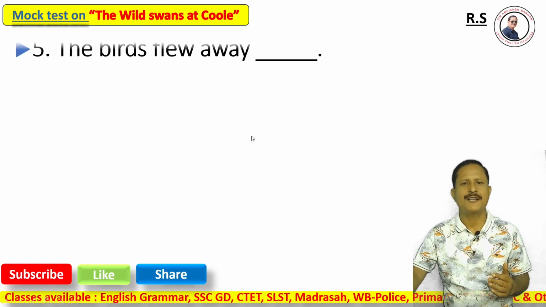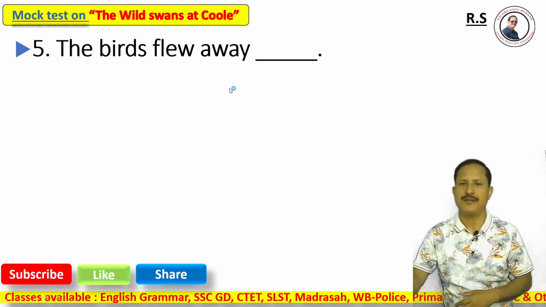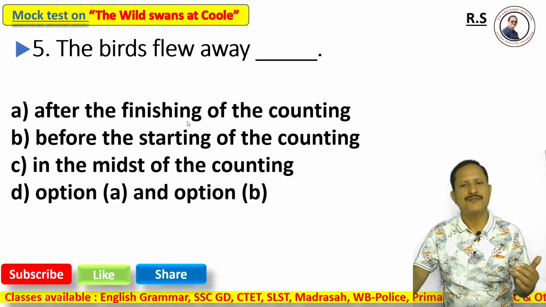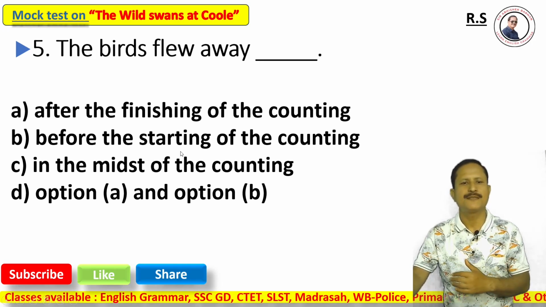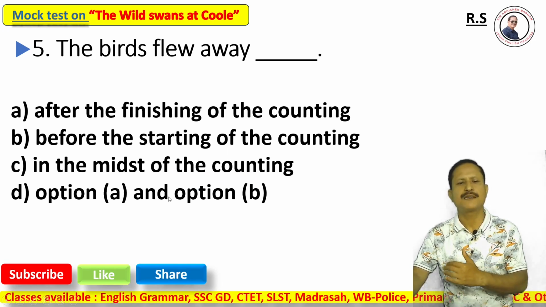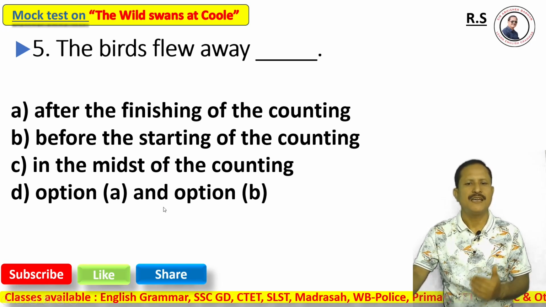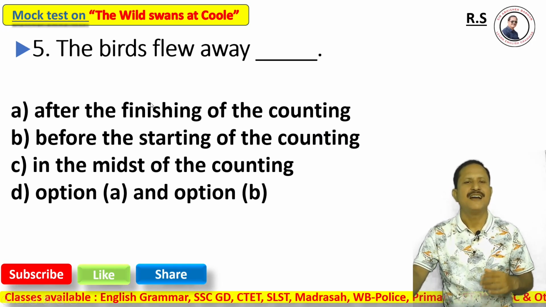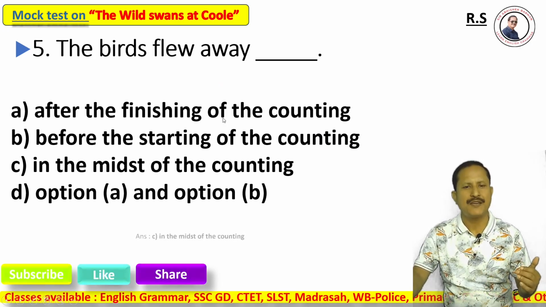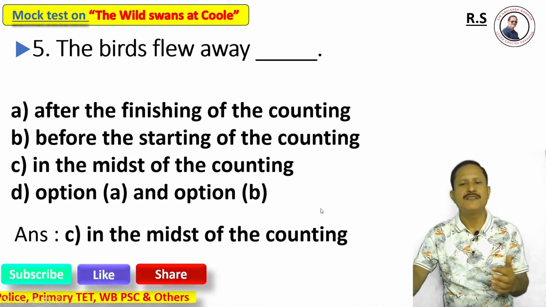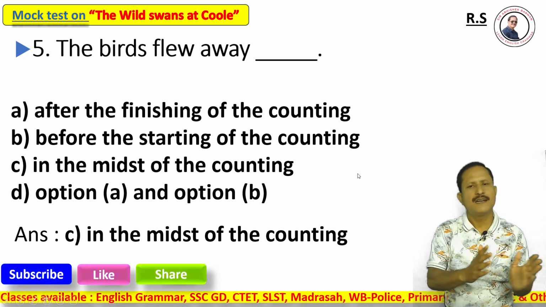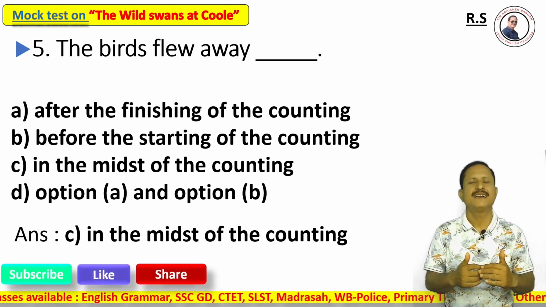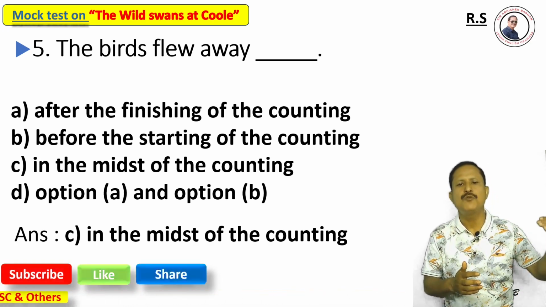Okay, now question 5. The birds flew away from the lake. The birds flew away: option A, after the finishing of the counting, option B, before the starting of the counting, option C, in the midst of the counting, option D, option A and B are correct. And the correct answer is option C, in the midst of the counting. The poet did not end his counting. While he was counting, in the meantime, the birds flew away.